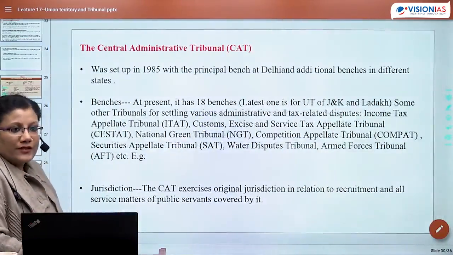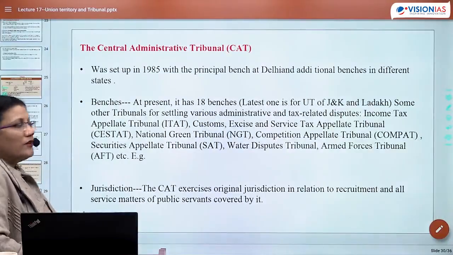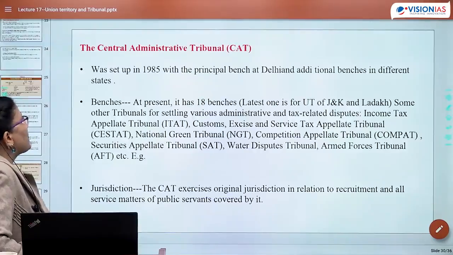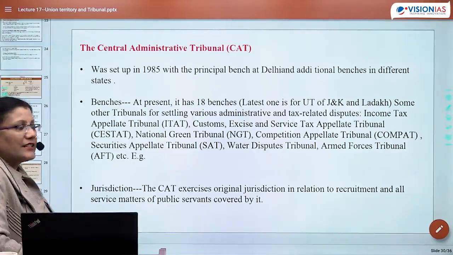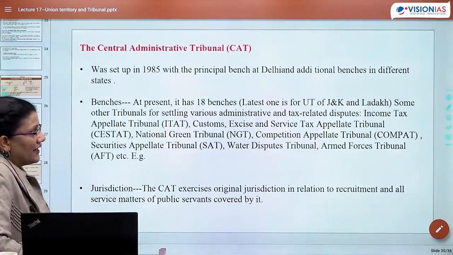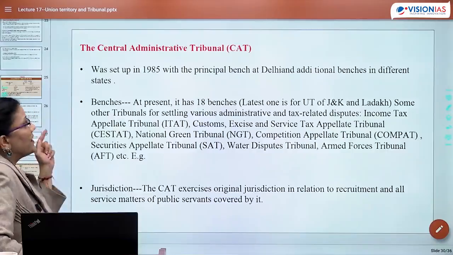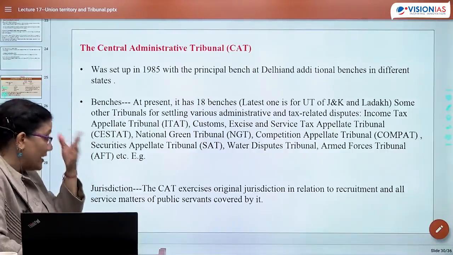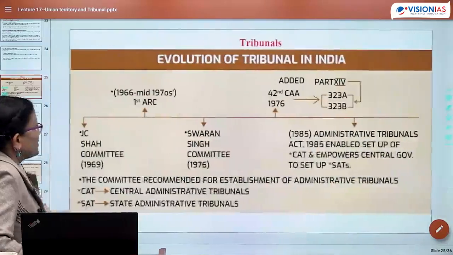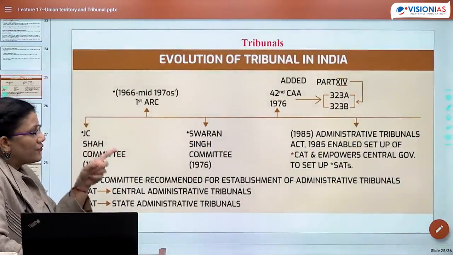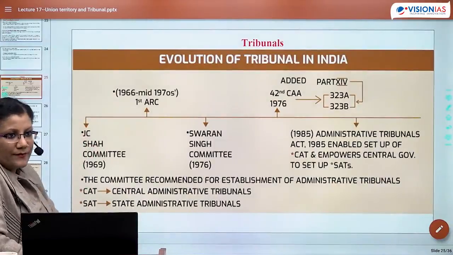Now we are going to discuss few important tribunal. One of course would be CAT. When was CAT established? CAT was established in 1985 with the principal bench at Delhi and additional benches were there in different state. So 1985 में ही, if you look into this history, you will figure out in 1985 Administrative Tribunal Act was made.